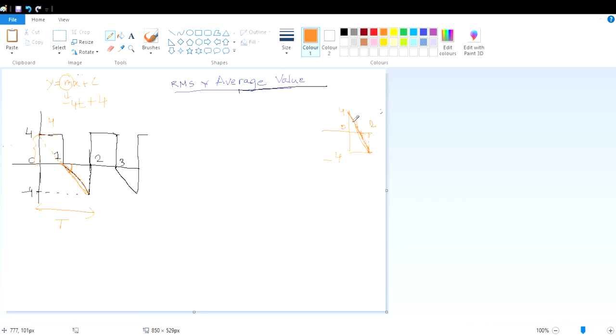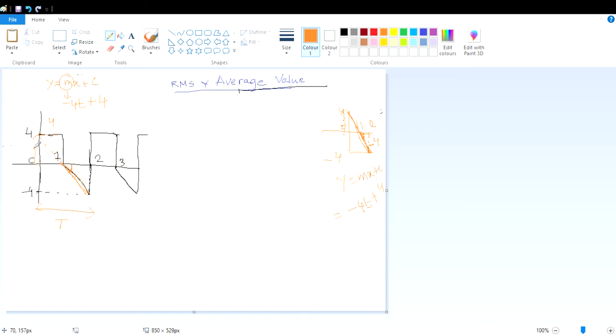So if you want to write the equation of this type of straight line, what will it be? It will be y = mx + c, where c is +4, and the slope is negative. This is 4 to -4 over a value of 1. So the expression is -4t + 4. This will be the equation of this part. Okay, so what we have done is we have taken it up to t and we got the total expression.